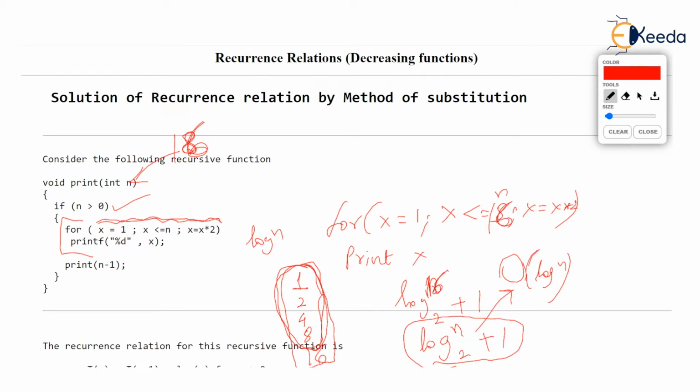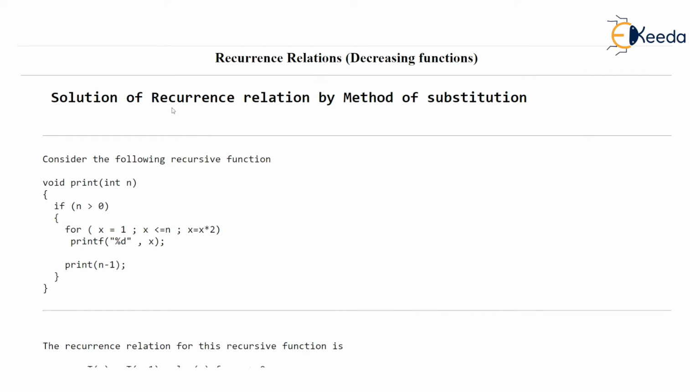I hope you have agreed that the for loop in the if statement is going to run log of n to the base 2 times. Actually, log of n to the base 2 plus 1 time, but we can generalize it as log n. And then what happens is the same function is called by decreasing the value of n. Print is called with passing the parameter n minus 1. Now it becomes very easy for us to state the recurrence relation.